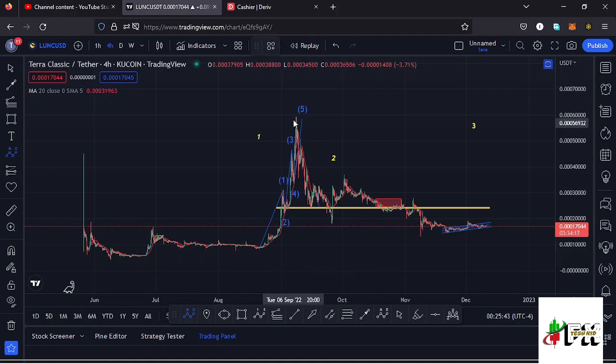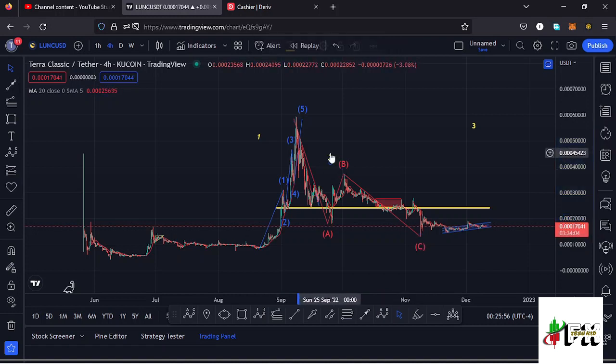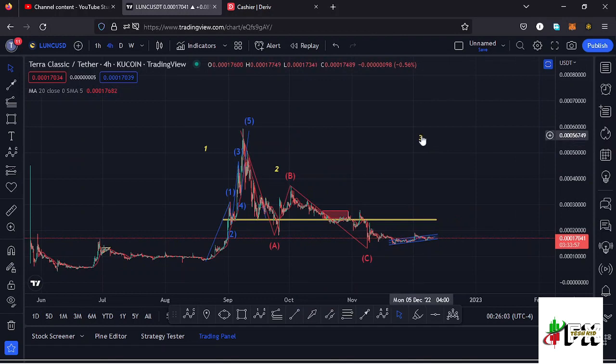having this as our wave A. Then we have seen the formation of a wave B, then continued pushing even lower in the formation of that wave C, which took us back to around the $0.00013 mark in the formation of that higher Elliot wave count 2. And whatever we expect next after seeing the formation of a higher Elliot wave count 2 is an impulsive movement to the upper side in the formation of a higher Elliot wave count 3.